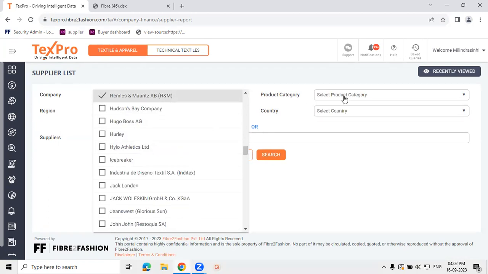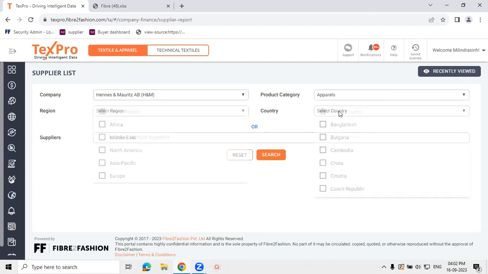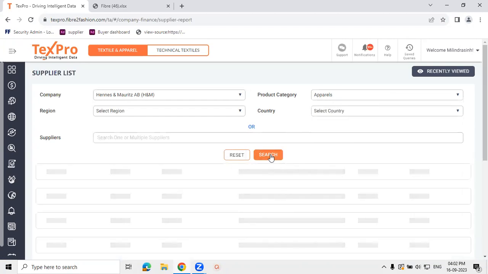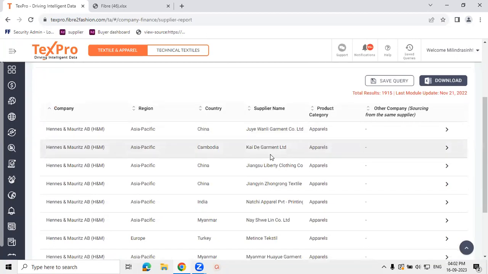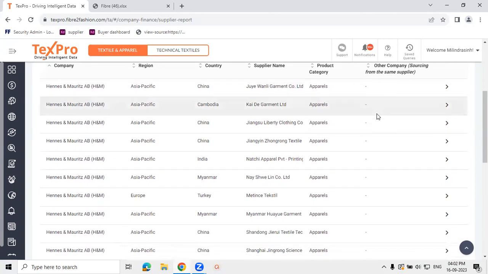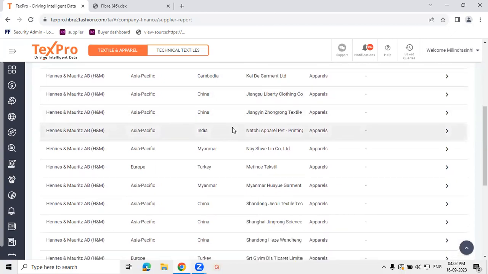Let's say we would like to see the suppliers for this particular company for the apparel category. One can filter this down by regions and countries also. Let's take the entire list. So this will give us all the suppliers that H&M has worked with for the apparel category in the last 2.5 years. In total, they have worked with around 1,915 factories. The system will give us the location where the supplier is based, the name of the supplier, the category, which we have already filtered to apparel, and the last column will also give us the names of other companies to which the particular supplier is also supplying, other than H&M, from the list of the brands that we are tracking. So the system has mapped the common suppliers.